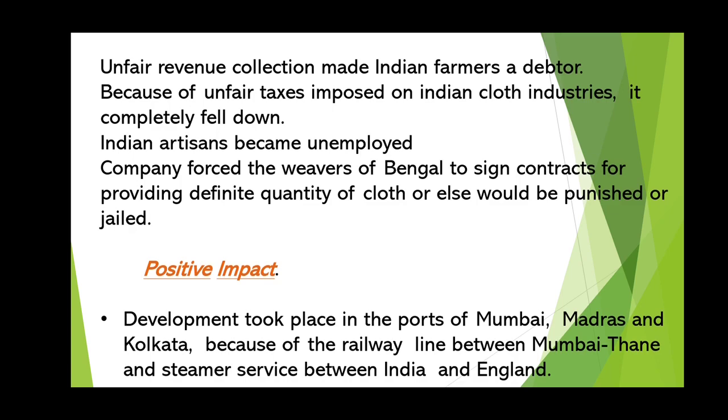Debtors are Karzdar. Unfair taxes were imposed on Indian cloth industries. Unnecessary taxes were imposed on Indian cloth industries. Thus, it completely fell down, because of course they were not able to sell it, and if they were selling, they were not getting enough money. If they are getting less money, then how can they run the firm? And they had to give away more taxes. Thus, the company fell down completely.